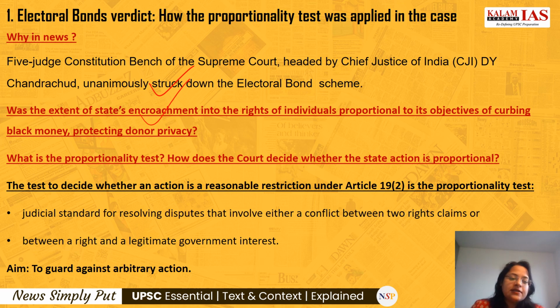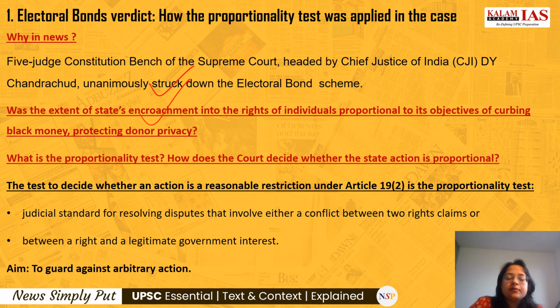So this test is called the proportionality test, and the court has used this test to examine whether the state action is proportional in this case or not. This test decides whether the state action is a reasonable restriction under Article 19(2).